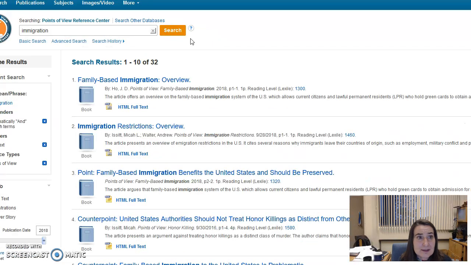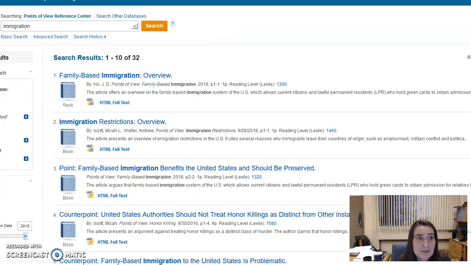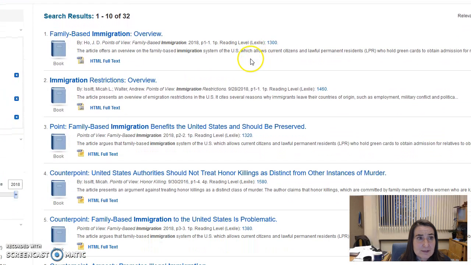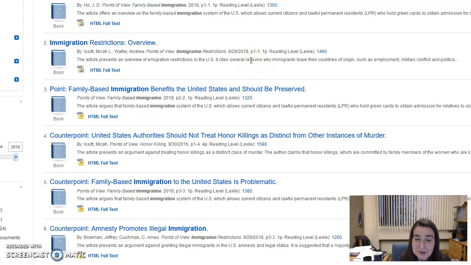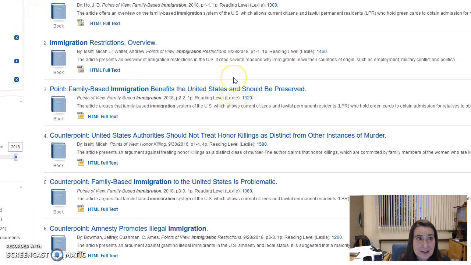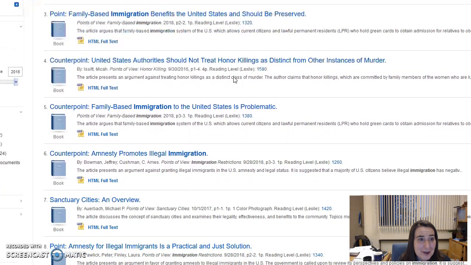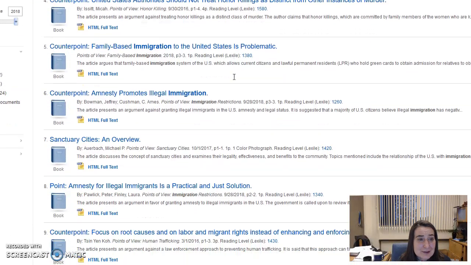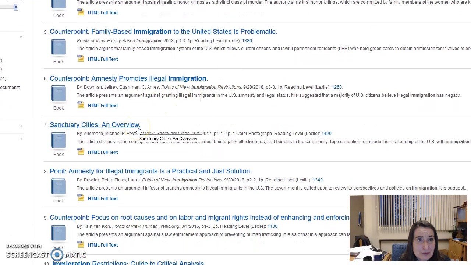What comes up is the focus of this database, which is all these different points of view, which can sometimes be really helpful if you are writing an argumentative paper and you are looking for points of view different than your own. This can help you look and see that analysis from a different point of view. So there's again a point and then usually a counterpoint. And then there'll be different overviews as well.